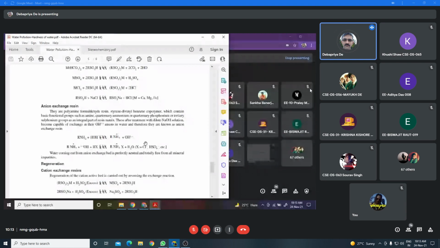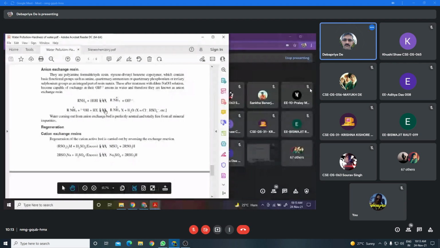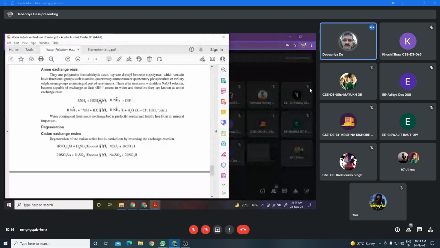Now, for regeneration, these are the arrow signs actually. For regeneration of the cation exchanger, it is treated with excess dilute sulfuric acid. And when the cation exchanger is treated with excess dilute sulfuric acid, then what happens?